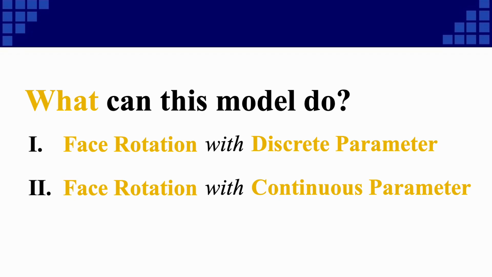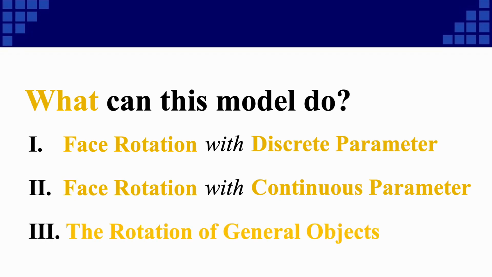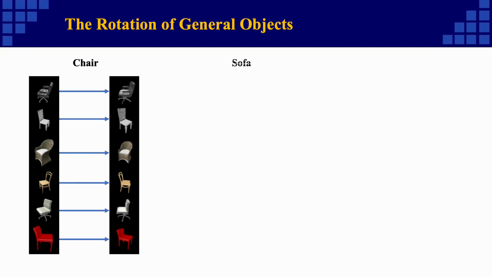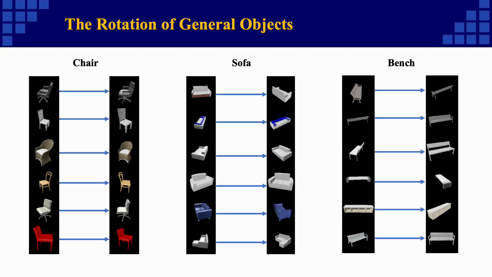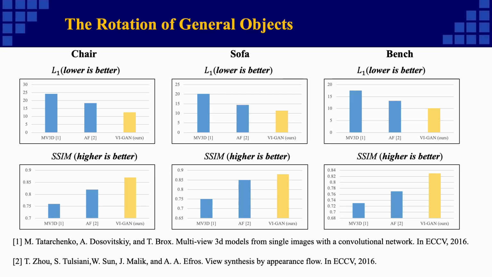Compared with face rotation, the rotation of general objects is more difficult, and our method can also obtain good performance on such tasks. The following is the result where the data comes from the categories of chair, sofa, and bench. Meanwhile, we compare our method with two approaches for those three categories and found our method has better performance.